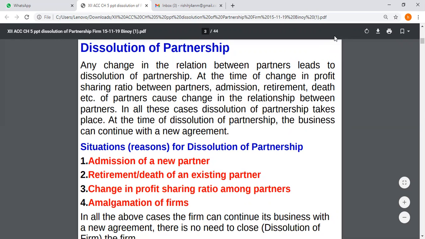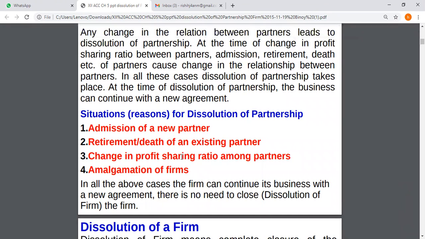That means there is a change in their agreement of profit sharing and their management. At the time of dissolution of partnership, the business can continue with a new agreement. The reasons for dissolution of partnership that we have seen in our previous chapters are admission of a new partner, retirement or death of an existing partner, change in profit sharing ratio among partners, and amalgamation of firms. In the above cases, the firm can continue its business with a new agreement. There is no need for dissolution of firm.